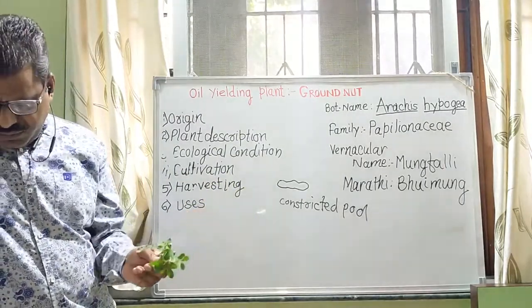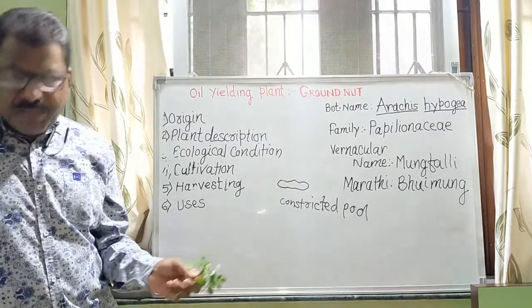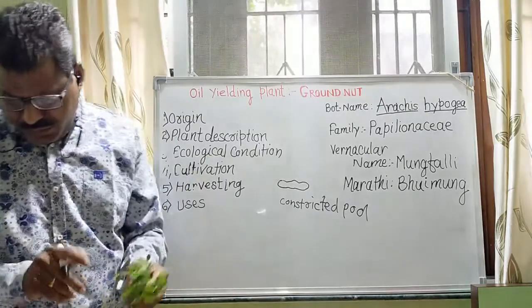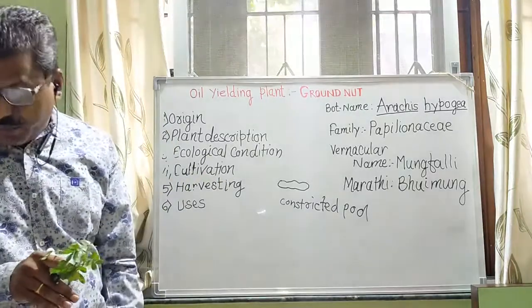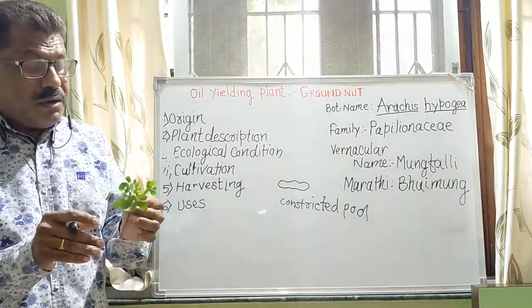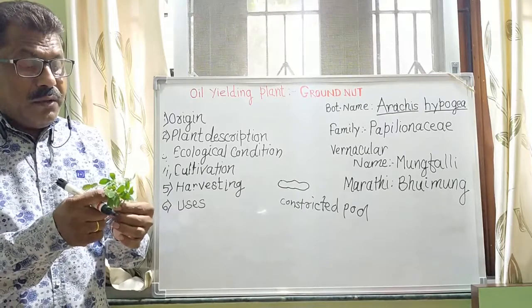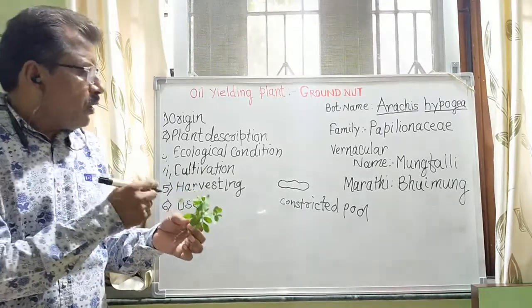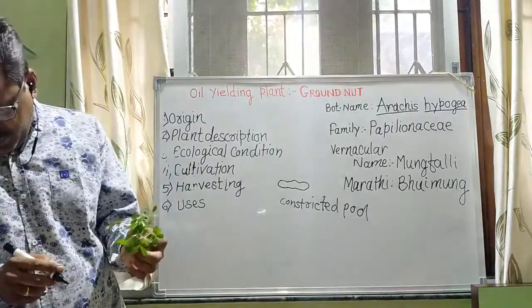And a temperature from 14 to 42 degrees centigrade is best. So how is the cultivation done? We are seeing some important points, not going into detail.